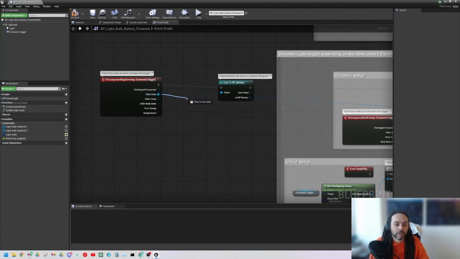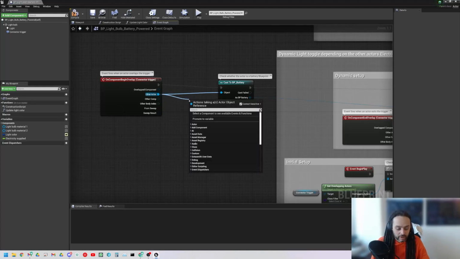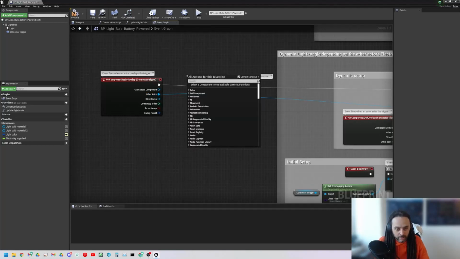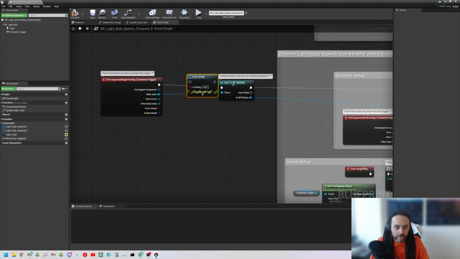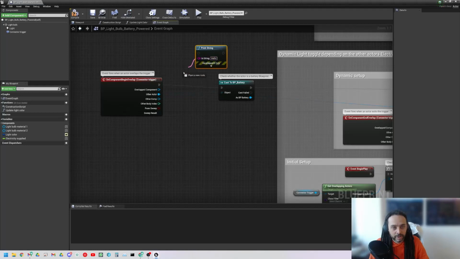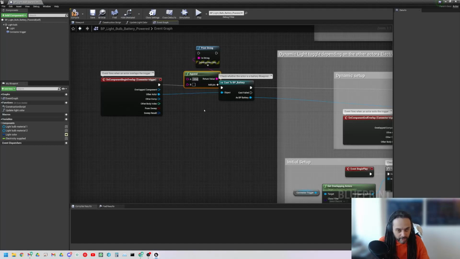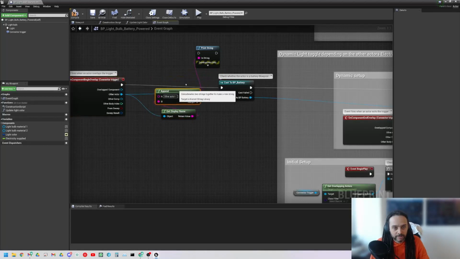So I'm going to pull off here and print a print string, which you guys have used before. I'm going to append, just to make a nice little message for myself: other actor equals, and I'm going to plug this in to convert its reference to a string so I can get the name of it.